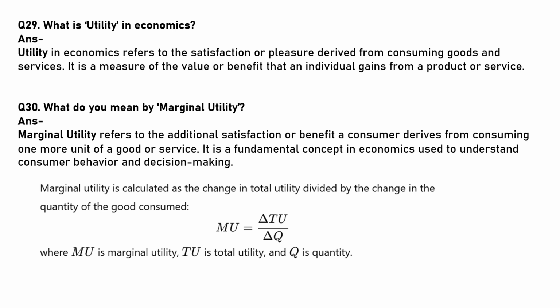Delta TU means change in the total utility, divided by the change in quantity. Delta Q is change in quantity and delta TU is change in total utility. Where MU is marginal utility, TU is total utility and Q is the quantity.